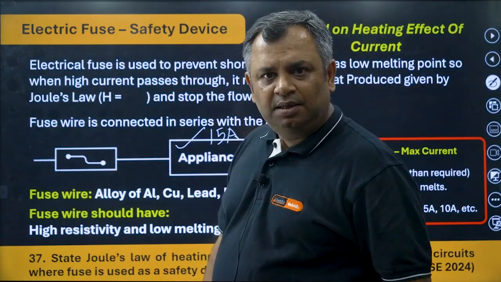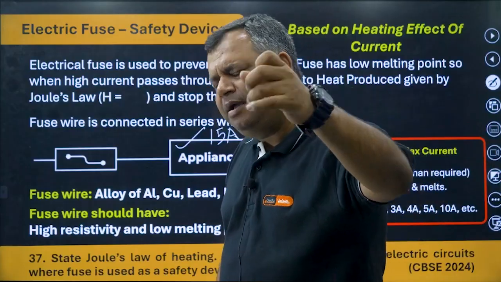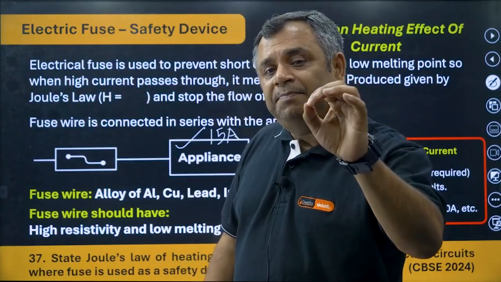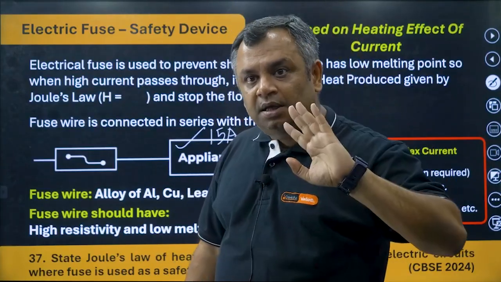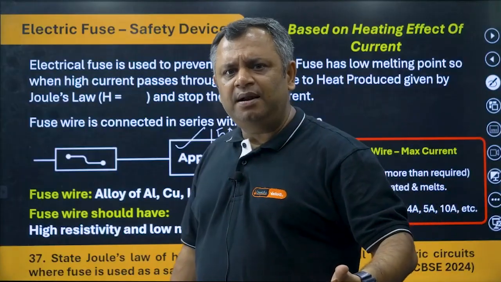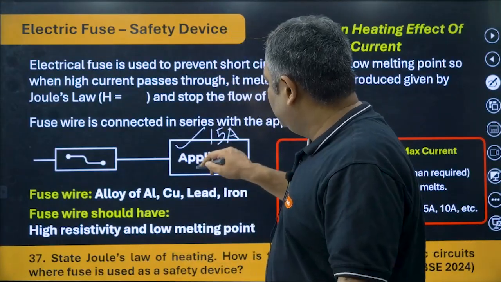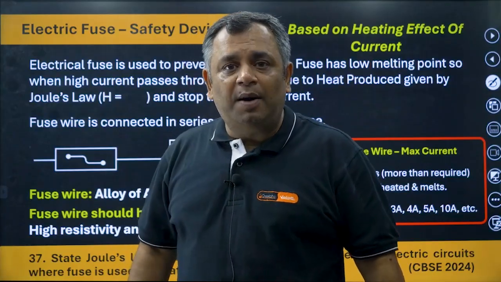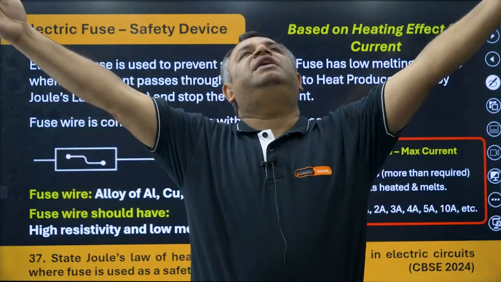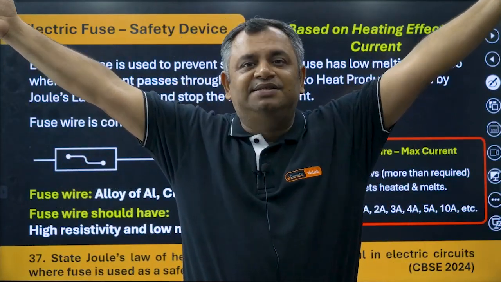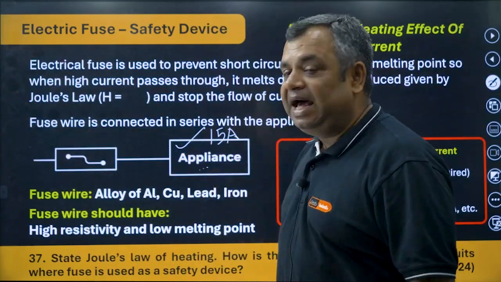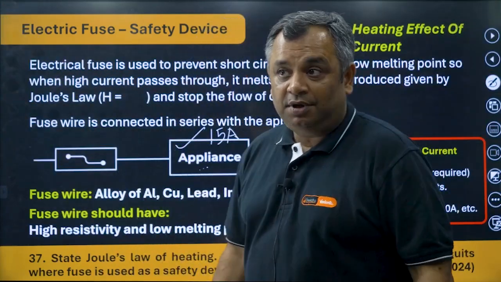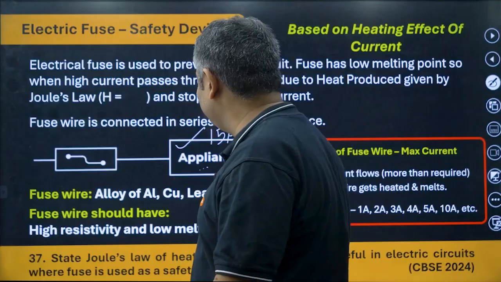Okay, pass. 15 ampere? Okay, pass. 15.2 ampere? Okay, pass. 15.5 ampere? No. It could harm this appliance. So it will stop that current. How will it stop? It will melt and sacrifice itself so that this appliance remains safe. So you learn so much about sacrifice from the fuse.